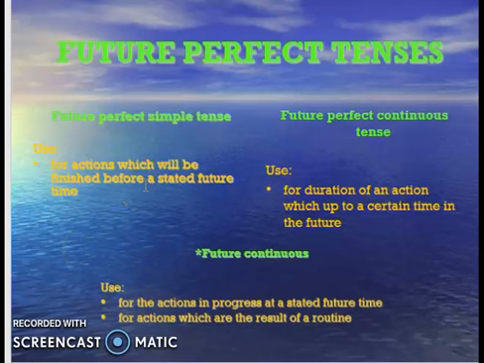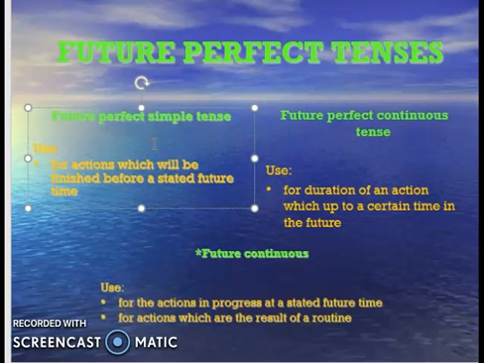So now we will talk about future perfect tenses. Future perfect simple talks about an action which will be finished before a stated future time. Future perfect continuous is for the duration of an action up to a certain time in the future. Future continuous is a progressive action at a certain time. Future simple is an action which is going to happen soon. Future continuous talks about an action which will continue in the coming time. Future perfect talks about an action which will be finished in the coming time.